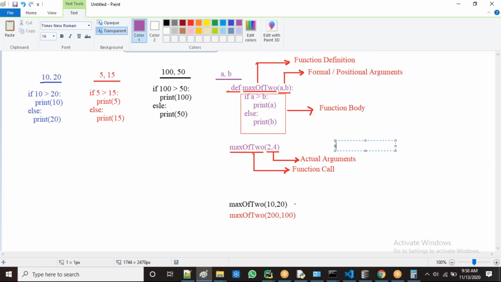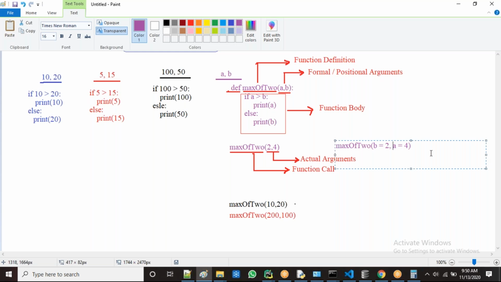I'm taking max of 2, 4. We have 2, 4. I want to send 2 to the B variable, so we write B equal to 2. I want to send 4 to A, so A equal to 4.